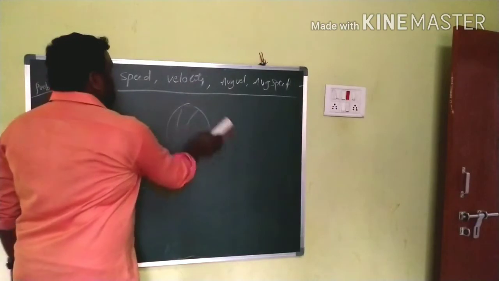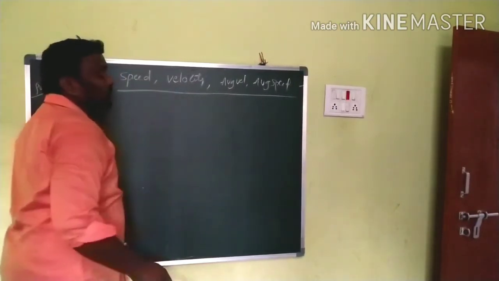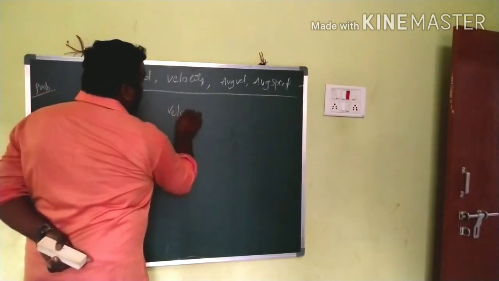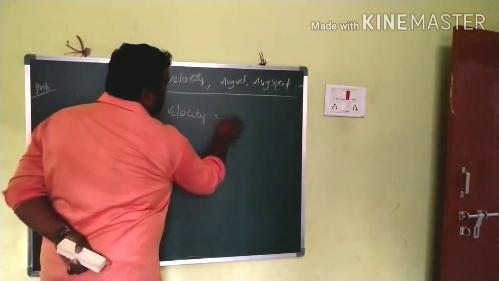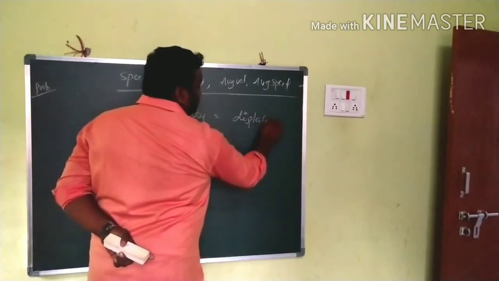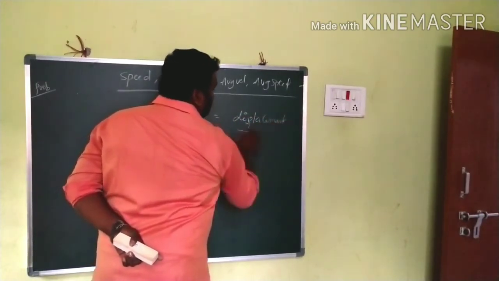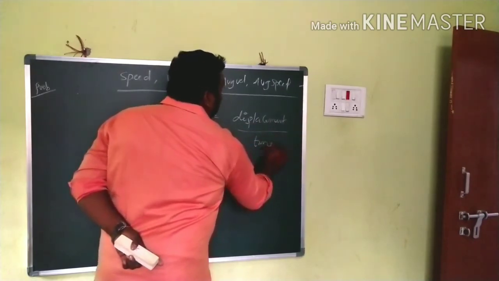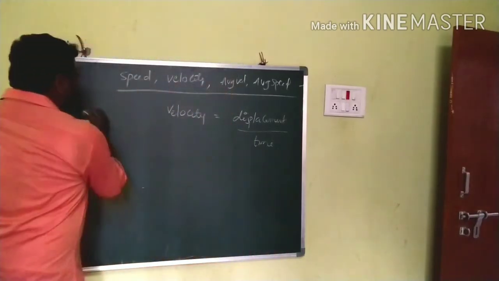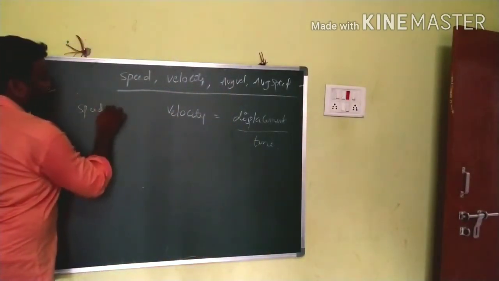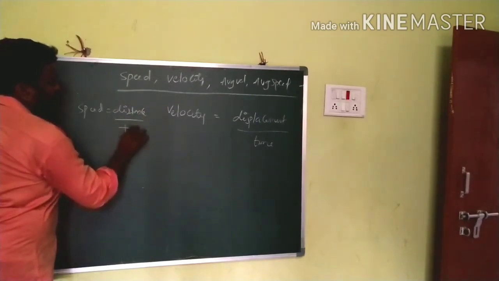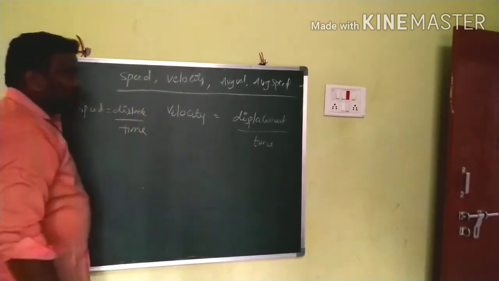And now here, what is velocity? Velocity should be written as velocity is equal to displacement by time. As usual, what is speed? Speed is equal to distance by time.